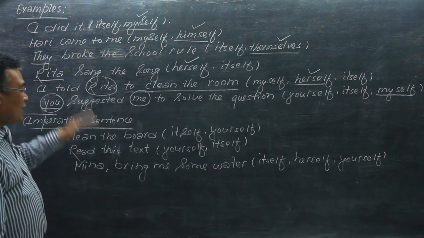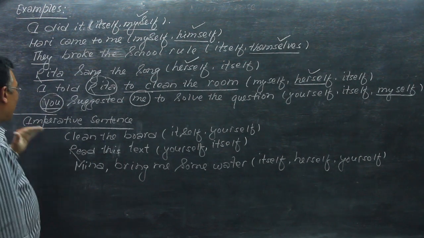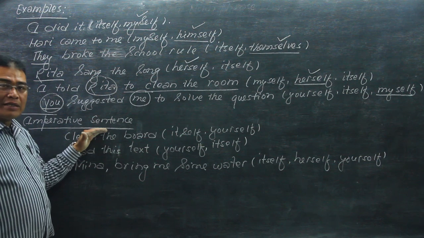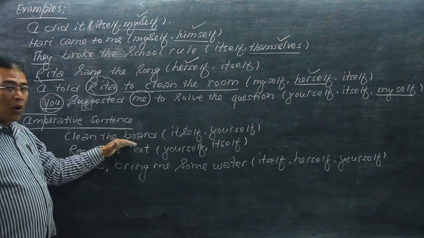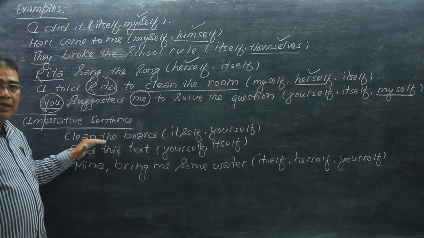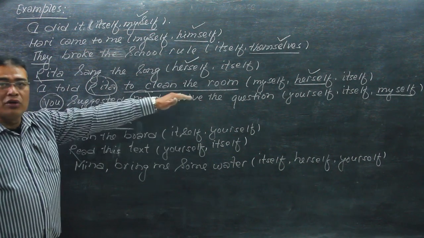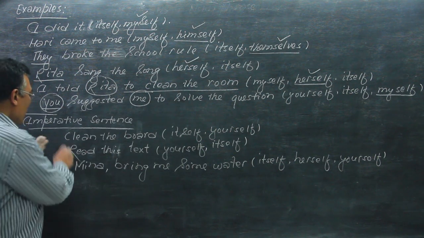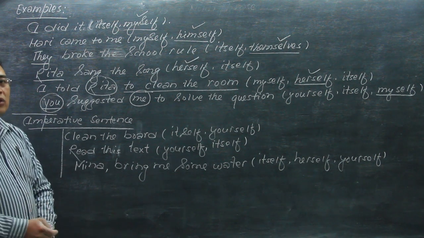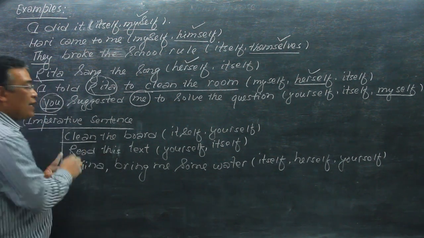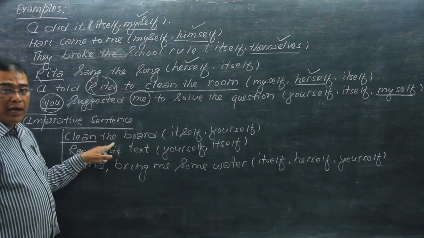Okay, let's take some other examples of the reflexive pronoun, in the case of imperative sentences. Clean the board. It's an imperative sentence. Clean the board, itself or yourself. Here we don't have a subject. An imperative sentence begins with a verb, that is always V1, the infinitive form. So, clean the board here.